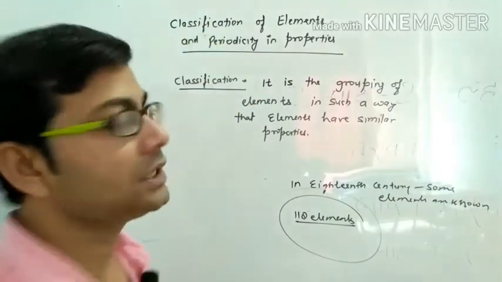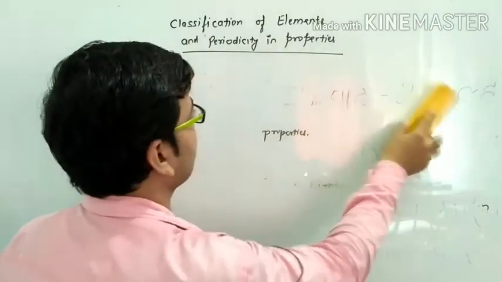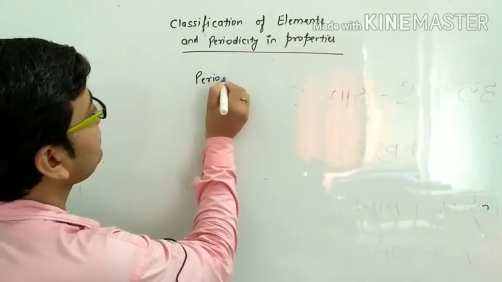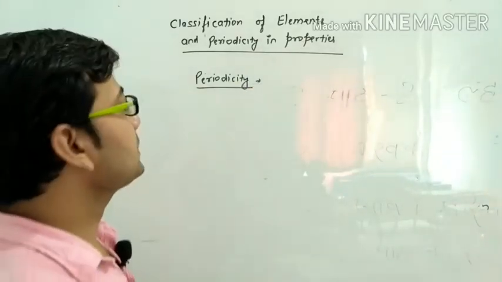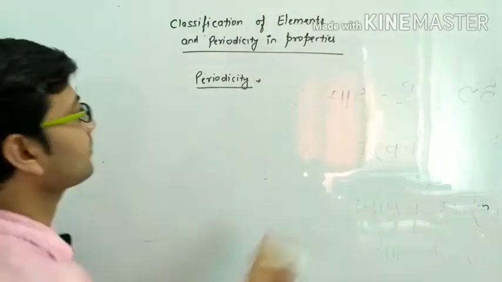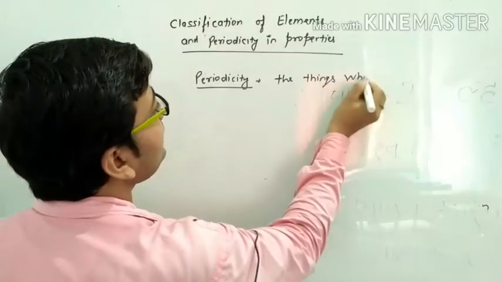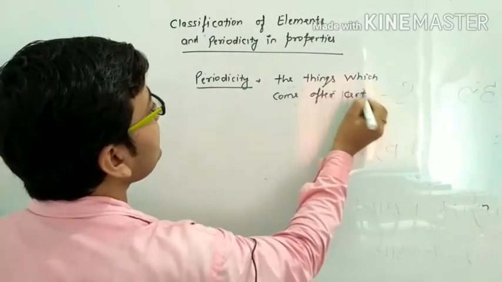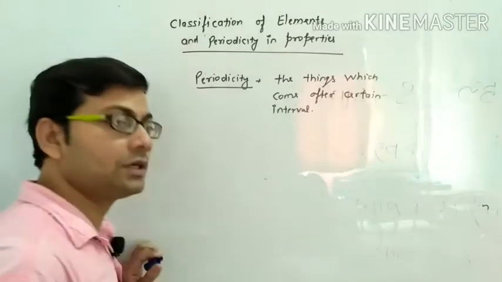Now let us discuss what is periodicity. Periodicity means the things which come after a certain interval. The things which come after a certain interval are called periodicity.